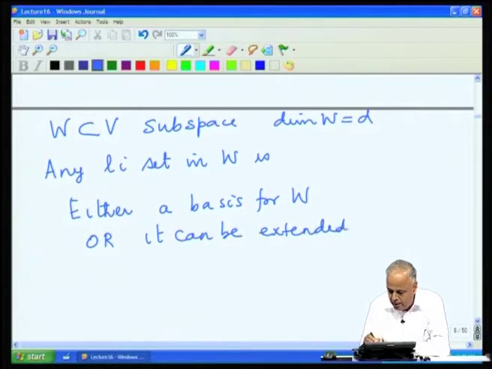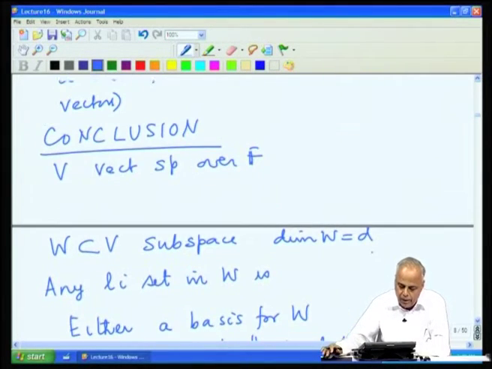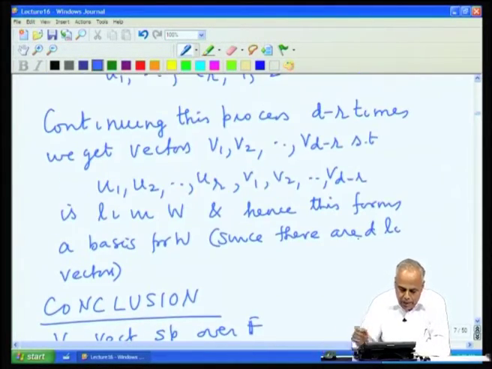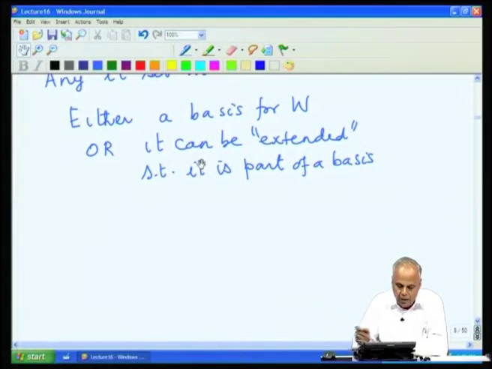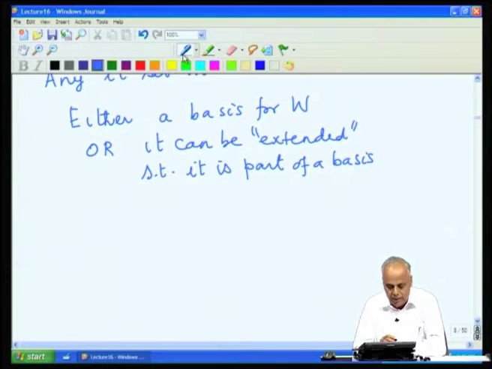When we say extended, we mean we could append more vectors to it such that it is part of a basis. It is already a full basis or it is made a part of a basis. The whole thing is a basis and the U vectors are part of it. So, either the set is a basis, or it can be extended to be a part of a basis. So, every linearly independent set can be slowly strengthened to become a basis.